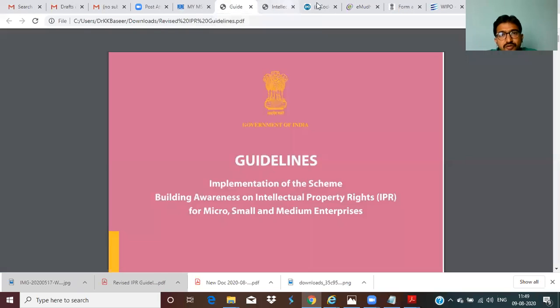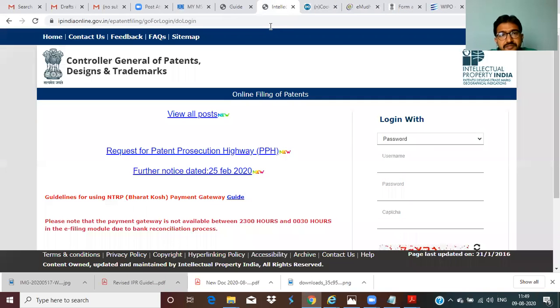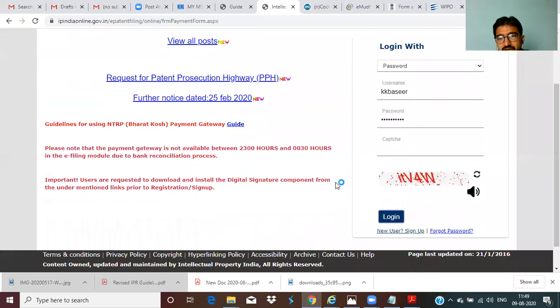Just I'll show you how to pay. Now in Chrome, I am coming here. In Chrome, how to log in? You don't need to log in with the digital signature. You can log in with the password. So my username is AK Bashir, and I have my password. Enter the captcha, V4W. Click on login.